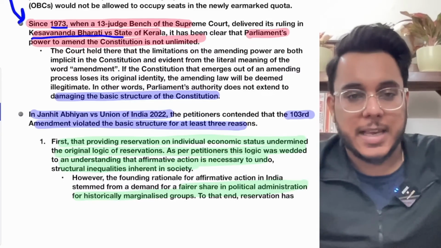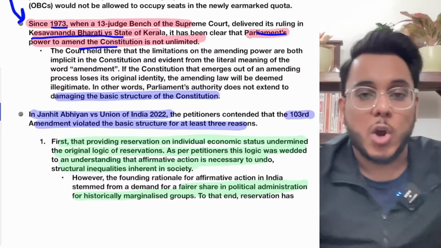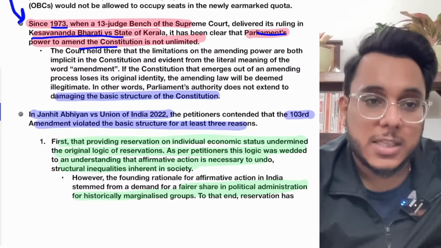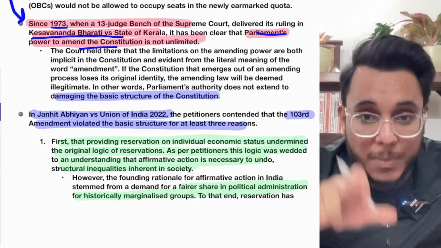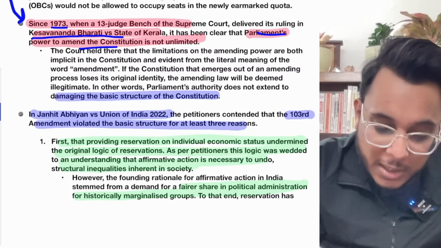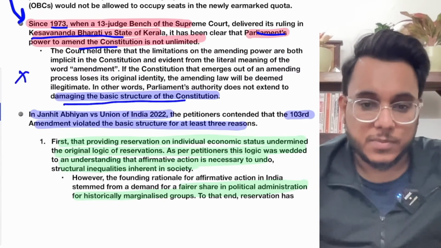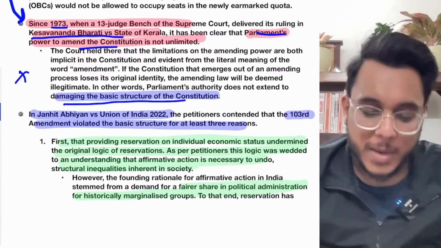In the Keshavananda Bharati case, the Supreme Court provided that the Parliament's power to amend the constitution is not unlimited. Only that part can be amended by the Parliament which is not the basic structure. So basic structure cannot be damaged.